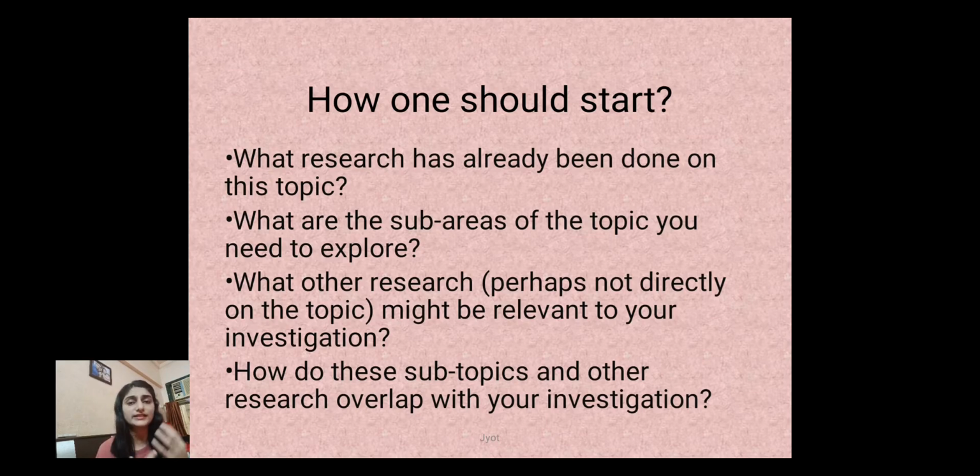It may not be directly related to your research, but understanding of those topics is important. So for that also literature survey is important. Then, what other research might be relevant to your investigation, directly or indirectly, and how do the subtopics and other research overlap with your investigation?